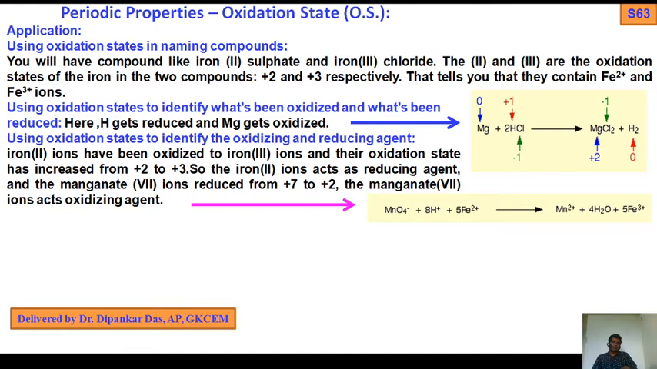If you remember these rules up to 7, then you can easily find the oxidation state of any element in a given compound. And remember one thing: the sum of the oxidation states of all atoms in the molecule should equal the net charge. If it is a neutral molecule, put 0. If it is a negative or anionic species, put the negative charge after the equals sign. If it is a positive cationic species, put the cationic charge. In this way you can find the oxidation state.